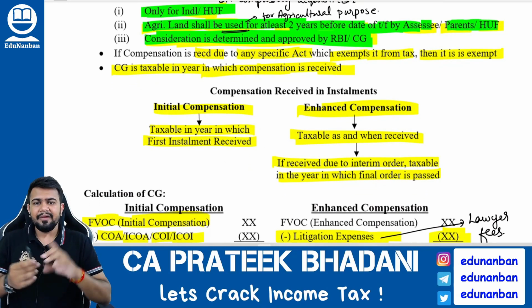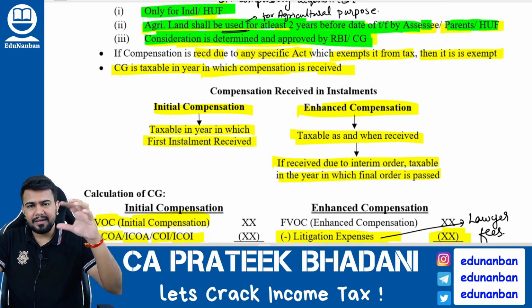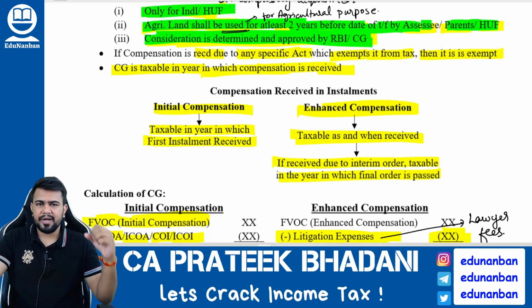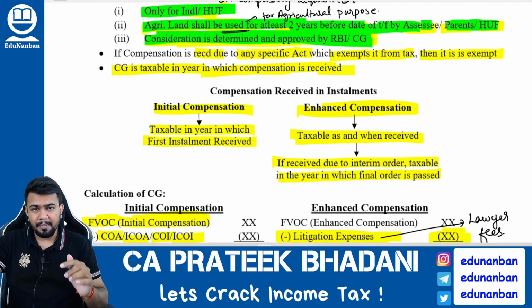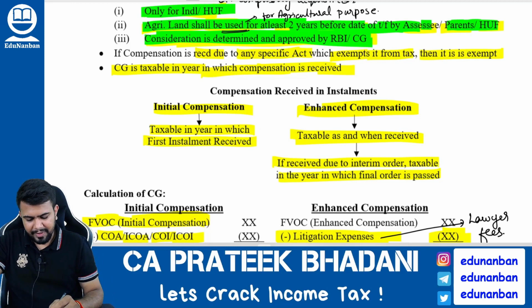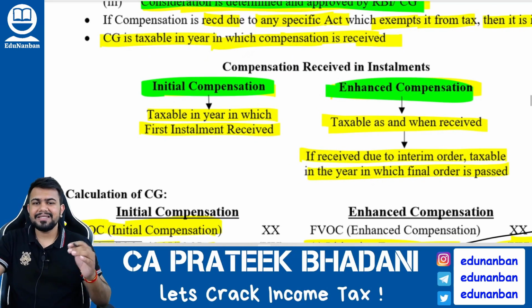However, listen, when does the transfer take place? The transfer takes place when the land or building is compulsorily acquired by the government. However, the capital gains tax will be payable in the year in which the compensation is received. And in compensation also there are two types. One is initial compensation and one more is enhanced compensation. What is initial compensation? Initial compensation means the government themselves come and give the compensation.